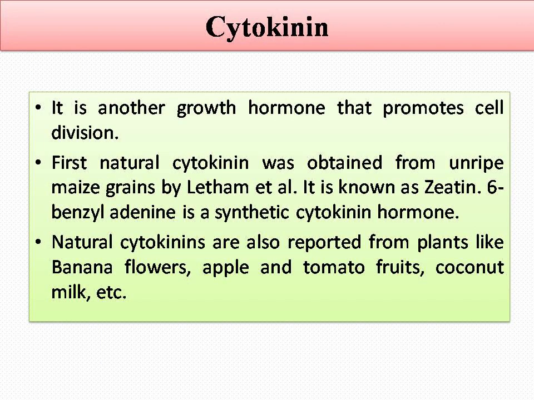The third growth hormone, or growth promoter, is called cytokinin. It is mostly responsible for cell division. First, natural cytokinin can be obtained from the maize grain, which is named zeatin, and natural cytokinins are reported from various plants such as banana, flowers, apple, tomato fruits, and coconut. All these are examples from where natural cytokinins can be reported.